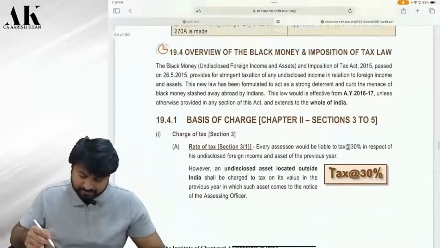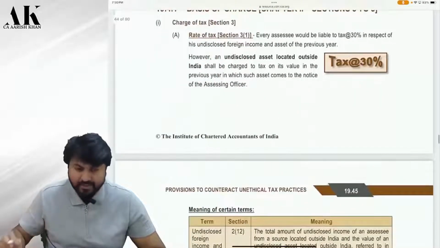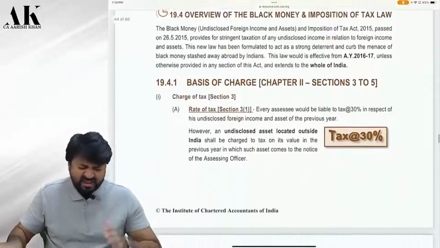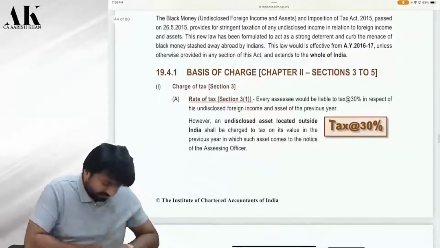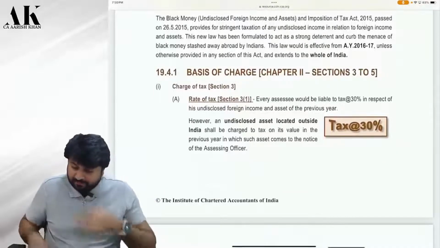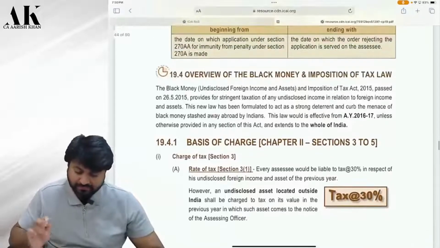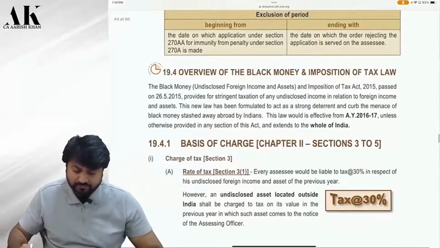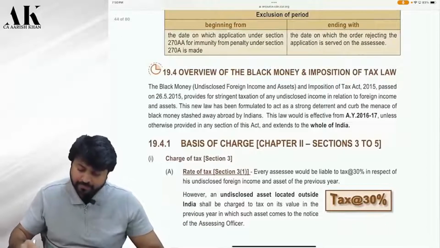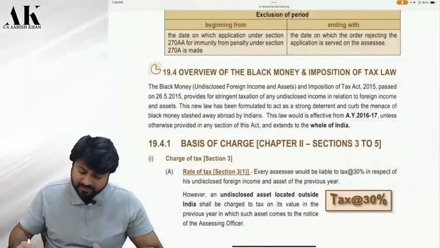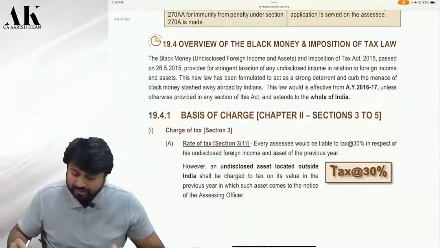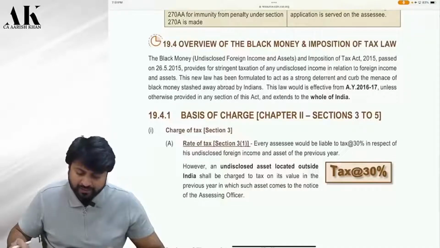So if you come to page number 19.44 of the ICI material, you will find the black money law over here. Shall I read the overview? The intro is as follows. Pay attention. The Black Money Law and Imposition of Tax Act 2015, passed on 26th of May 2015, provides for stringent taxation of any undisclosed income in relation to foreign income and assets.